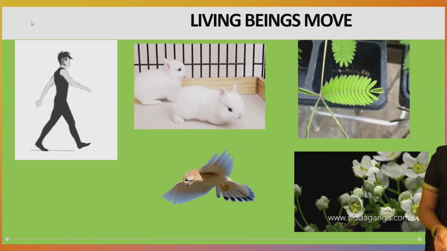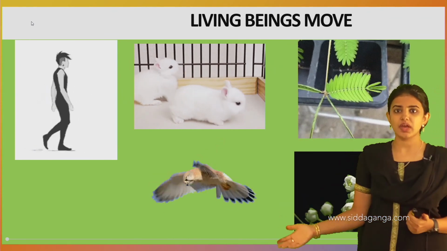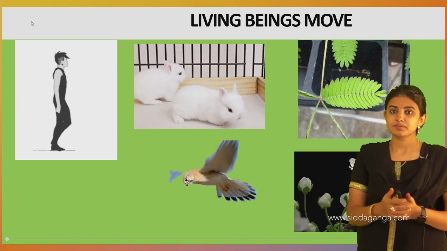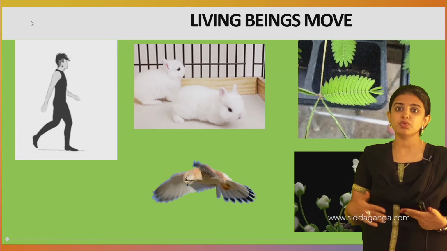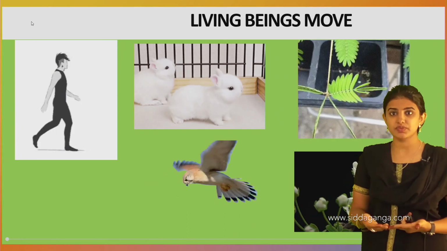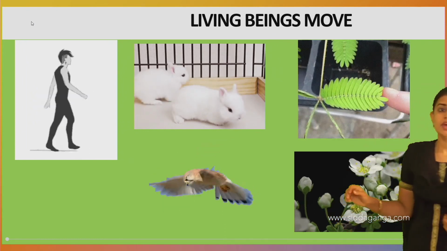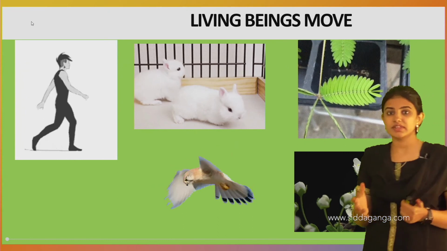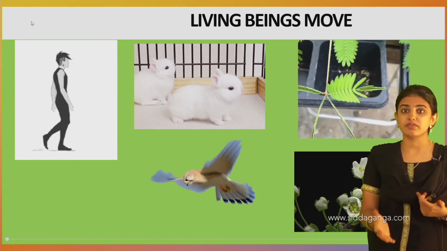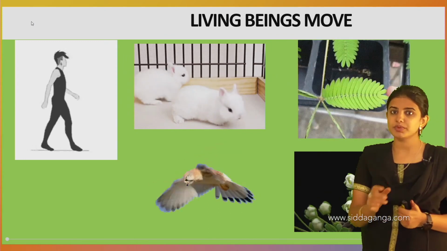Next, we shall move on to living beings move. As we all know, we move from one place to another place. For example, while walking, we move our legs. In search of food and many other purposes, we move. And even animals move from one place to another. We can't see movement in plants, but even in plants movement takes place.